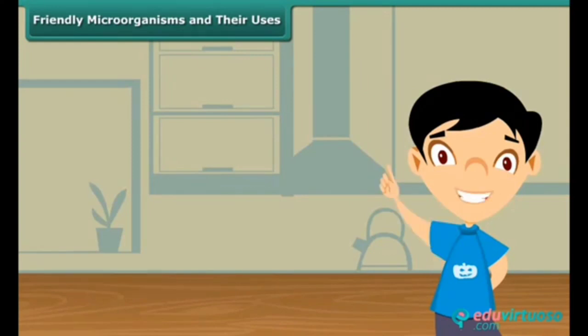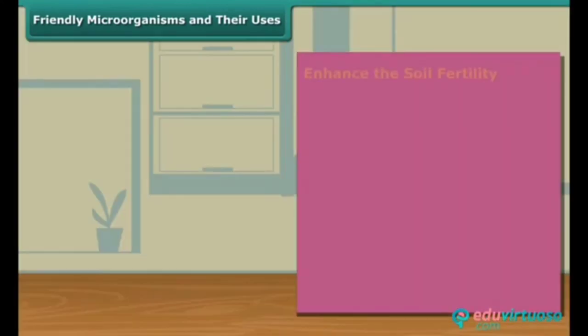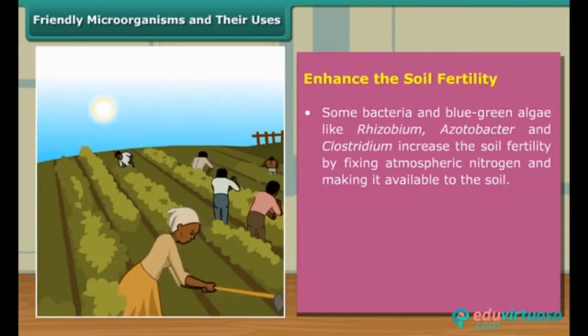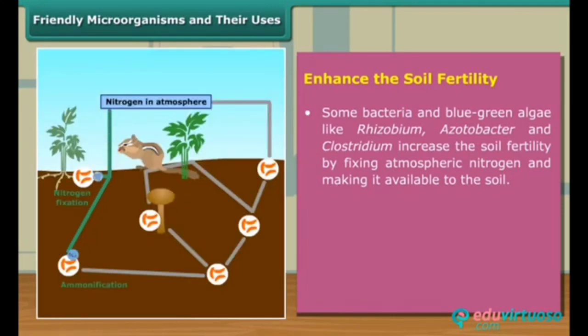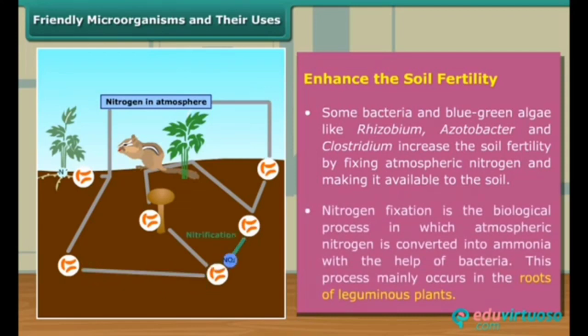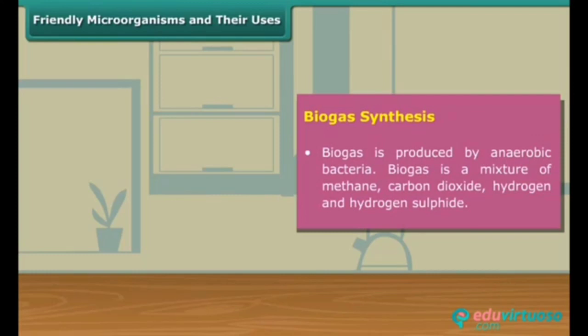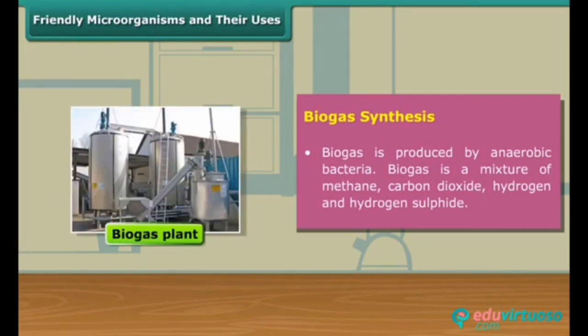Now let me tell you what are other benefits provided by useful microorganisms. Some bacteria and blue-green algae increase the soil fertility by atmospheric nitrogen fixation process. Nitrogen fixation is the biological process in which atmospheric nitrogen is converted into ammonia. There are other friendly anaerobic bacteria that are used in the synthesis of biogas. Biogas is a mixture of methane, carbon dioxide, hydrogen, and hydrogen sulfide.